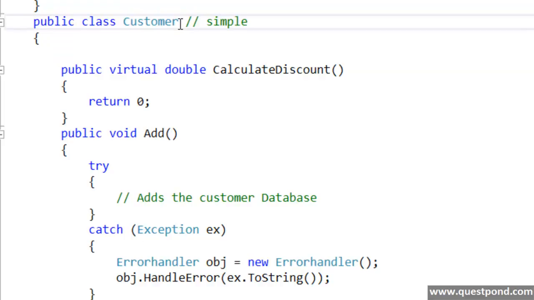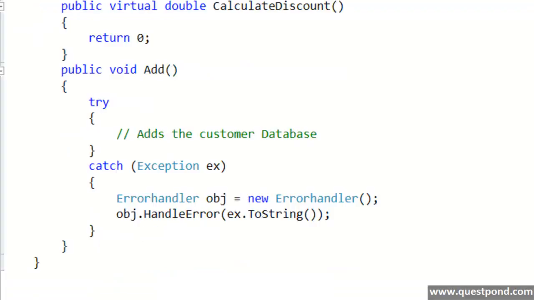A simple customer which has no discounts. Now in case I want to create a customer type of gold, I need to just extend this customer class. If I want to create a customer type of silver, I need to extend this customer class. So what has happened now is, we are moving towards the methodology of extension rather than modification.